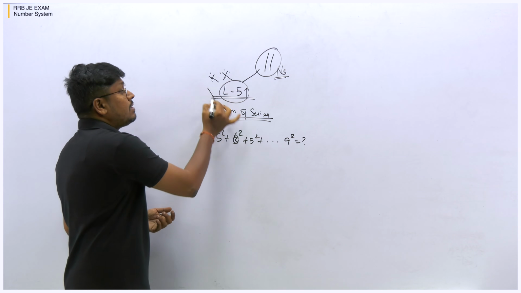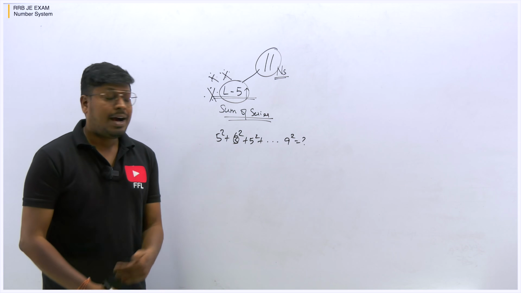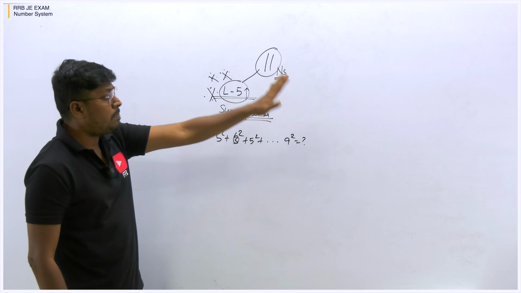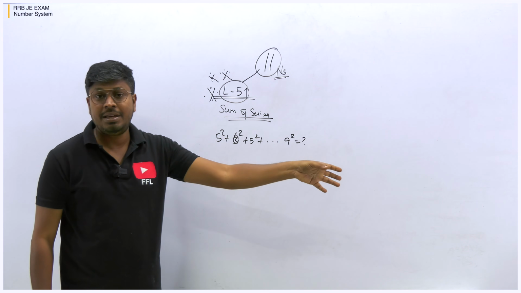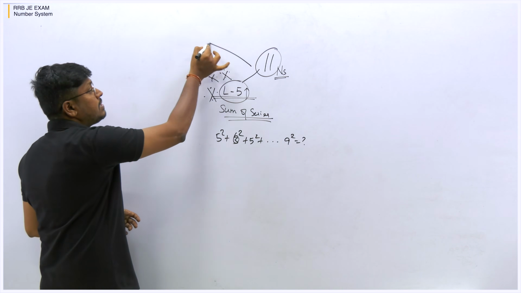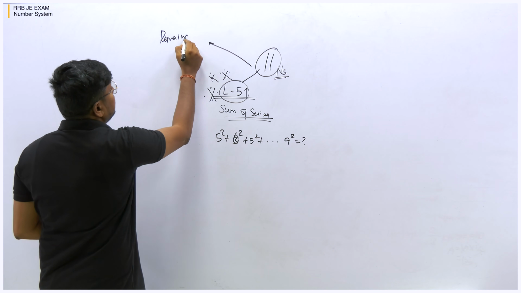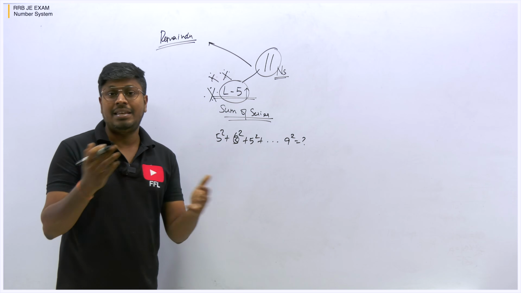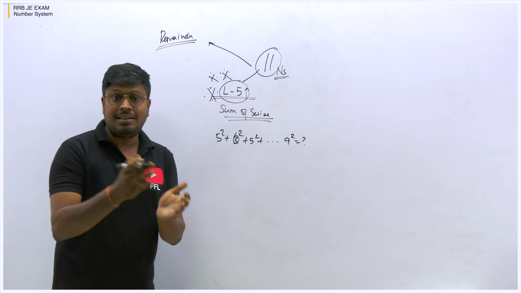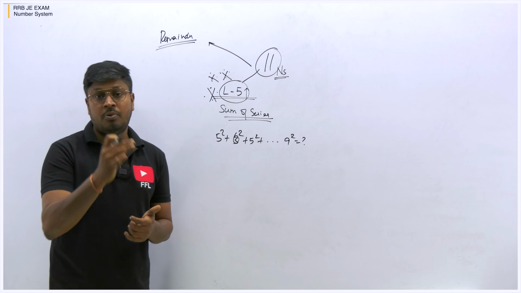Sum of series on the topic number system is the most important thing. Other than that, in the number system, particularly in railway exams like RRB JE and Group D, you can see questions like these. For example, a remainder based question: a number was divided by some number and gives you a remainder of this much, and the quotient is this much. So the remainder based concepts are more important.